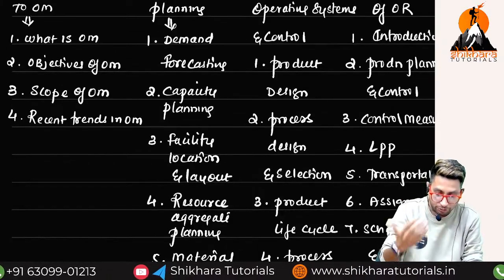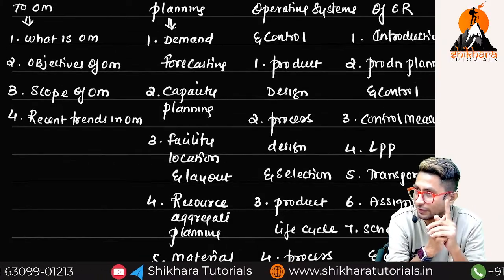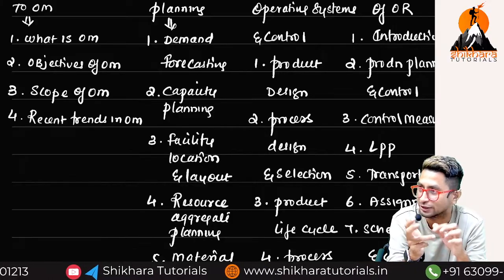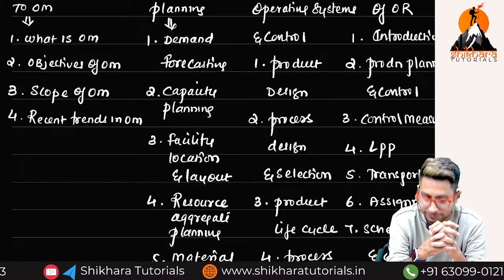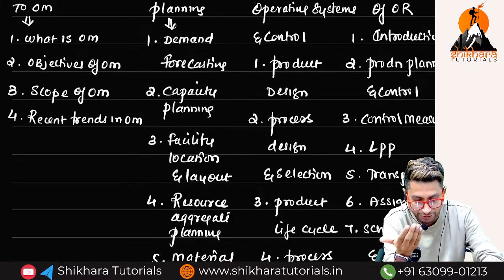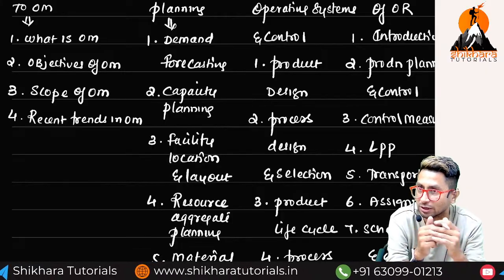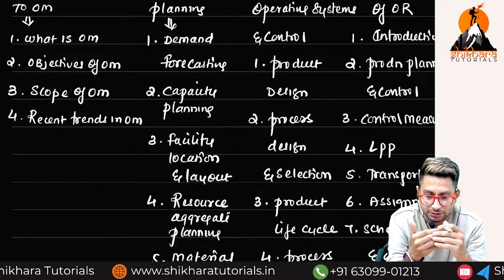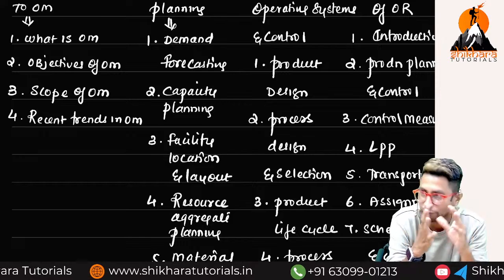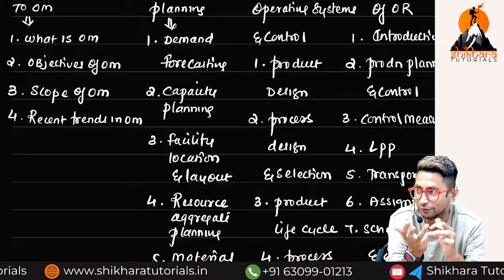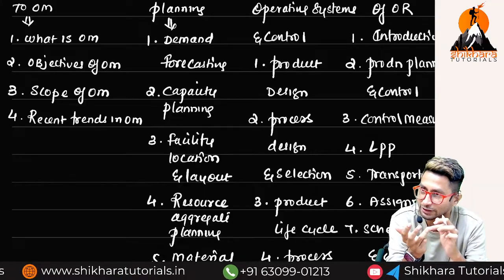So in your batch, I will be dealing with one complete subject for 100 marks, that is OM and SM, Operations Management and Strategic Management. Now, Operations Management is for 60 marks and Strategic Management will be for 40 marks. In Group 2, if any student fails, they'll fail in two subjects. One is FMBDA, second one is OM & SM.